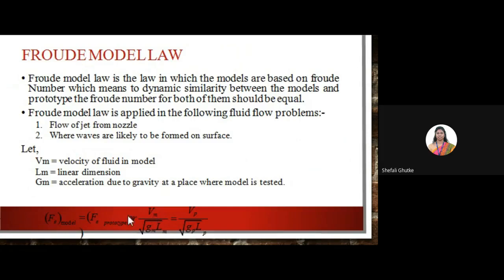Okay, so this is basically the formula of Froude's number. We have written it for the model and here we have written it for the prototype. Likewise, V represents velocity in the model, L represents the length dimension of the model, and g represents acceleration due to gravity for the model. Likewise, we can write it for the prototype. So this equation establishes the dynamic similarity between the model and the prototype.